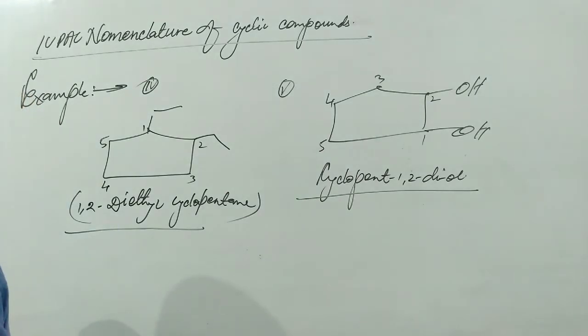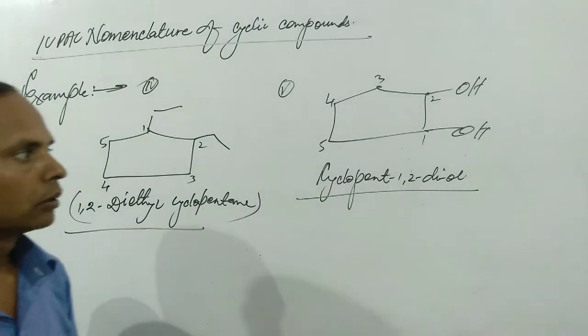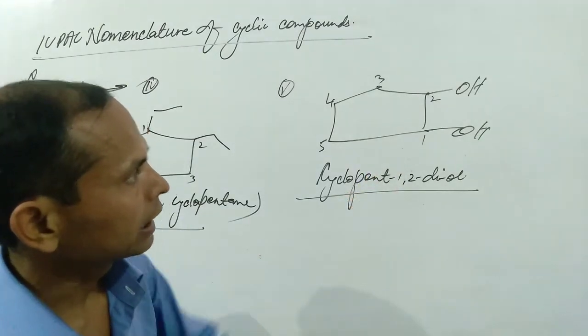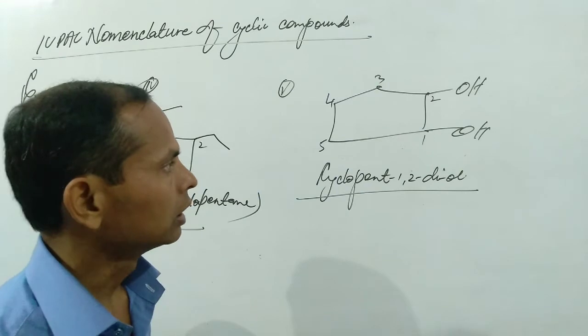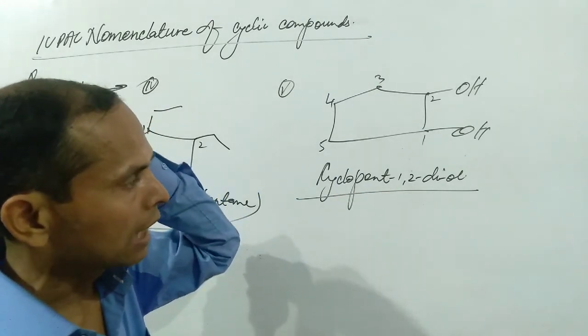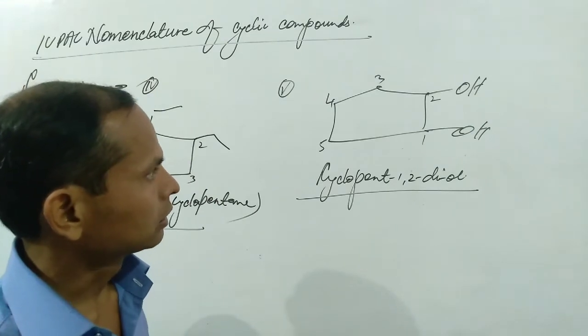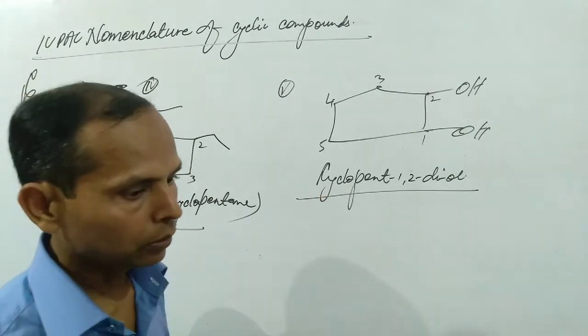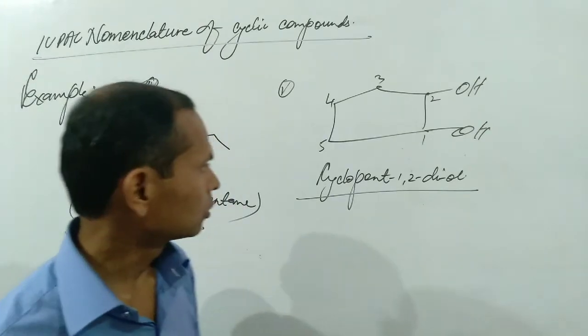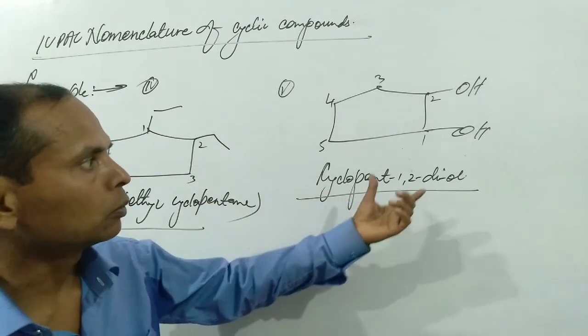The total number of carbon atoms is 5, so pent is written here, and the hydroxyl groups are present at the first and second carbon atoms. So 1,2 is written, and di for 2 hydroxyl groups, and ol for the IUPAC name of alcohol. It means the IUPAC name of alcohol is alkanol. So we can write cyclopent-1,2-diol.